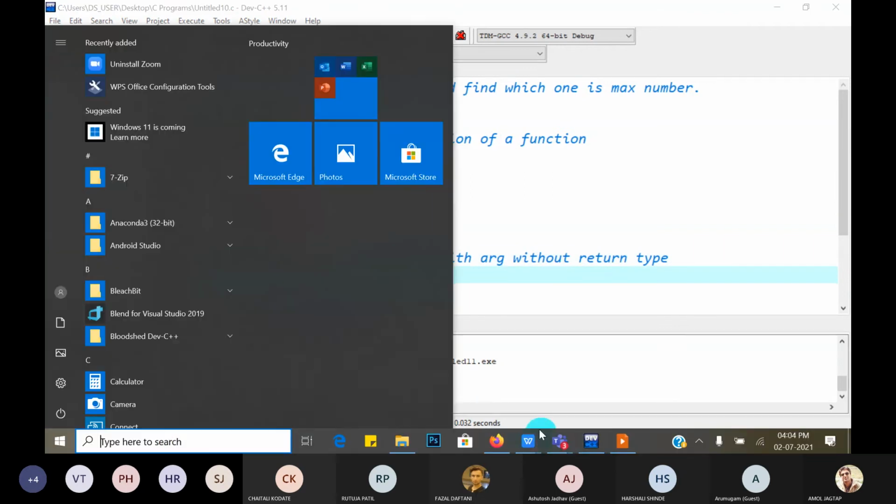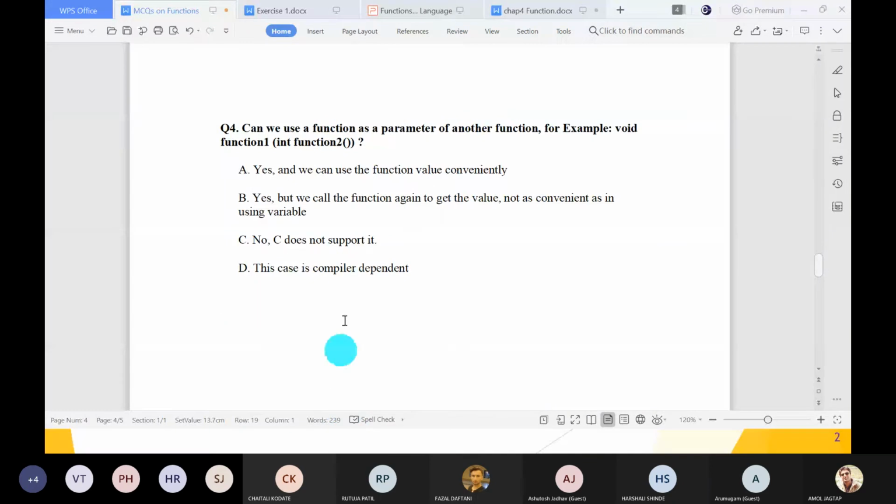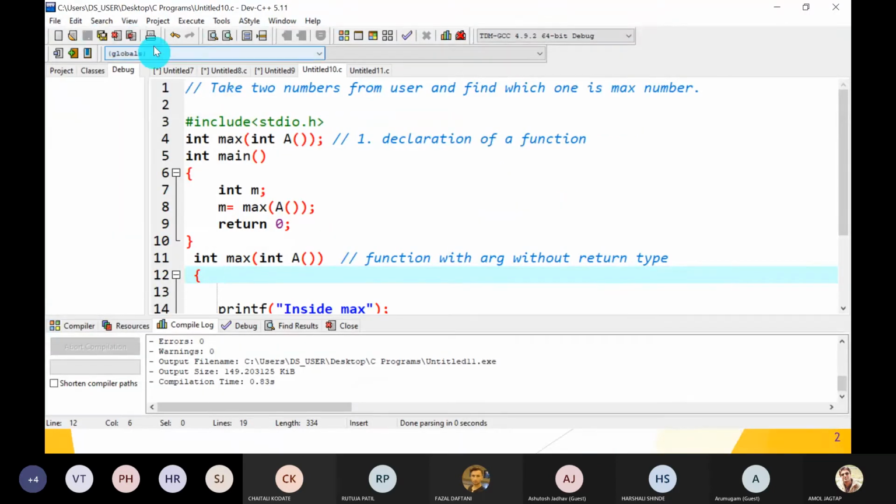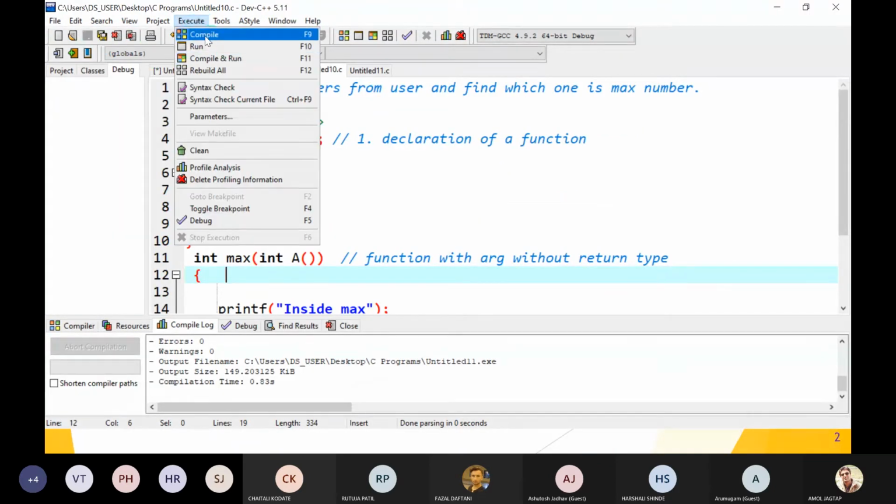So this is the question, just read properly. Can we use a function as a parameter of another function? This is another function as a parameter to function 1. Is it possible? Now check it. Save it properly and compile first.